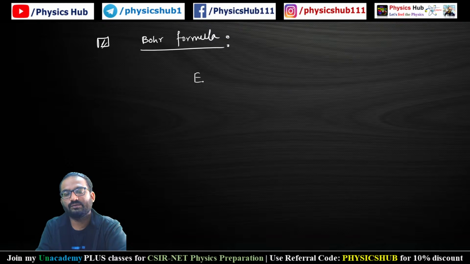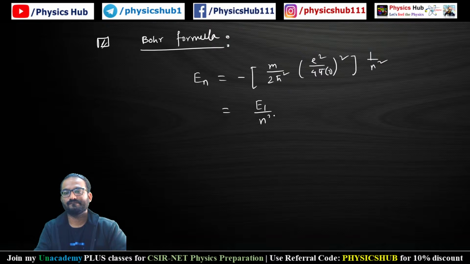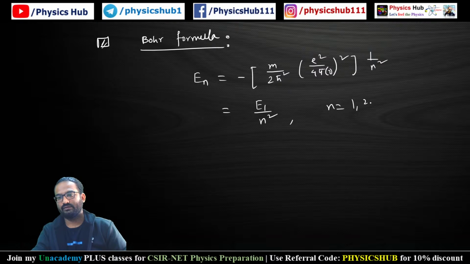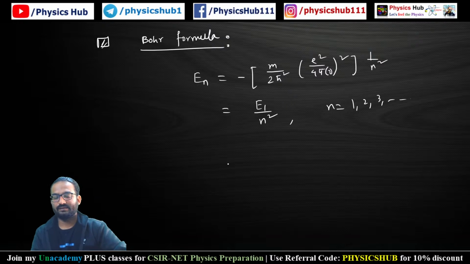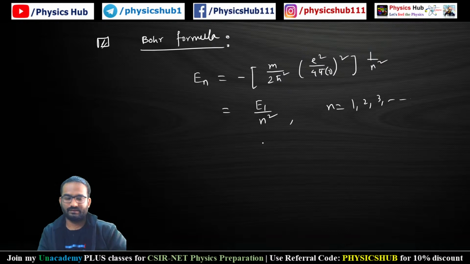According to Bohr, the energy of the hydrogen atom is given by minus m/2ħ² times (e²/4πε₀)² into 1/n². This is written like this, E1 by n², so minus 13.6 by n², where n runs from 1, 2, 3. So you know this is minus 13.6 by n², E1 equals minus 13.6 electron volt.